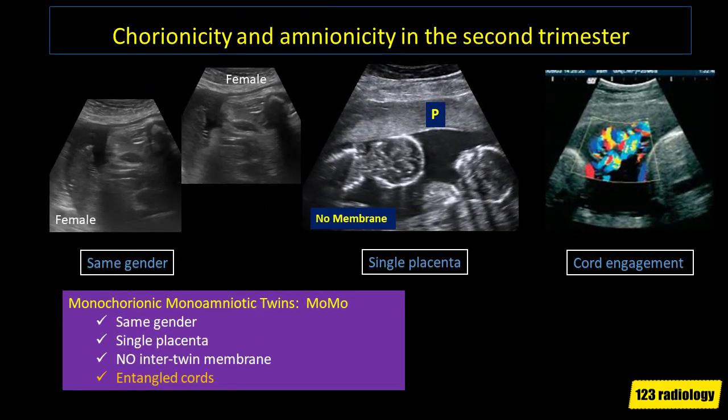When there is monoamniotic twin, the hallmark finding is entangled cords. So, the twins will be the same gender, there is no intertwin membrane, you have a single placenta, and the hallmark of entangled cords.